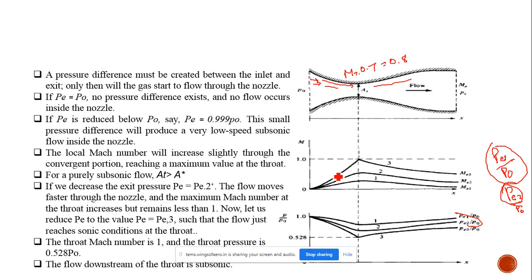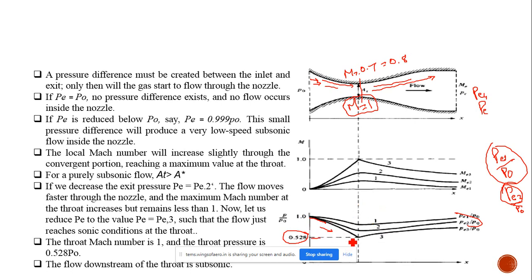When we decrease the pressure ratio to P3, what will happen? That is, P divided by P naught equals 0.528. At this point, the Mach number will become equal to 1. At the throat, the Mach number will be equal to 1. Afterwards, the flow is still decreasing only.